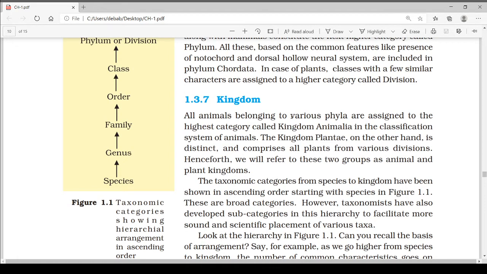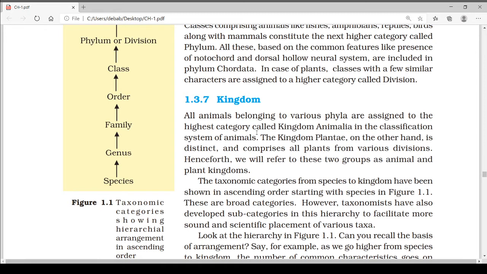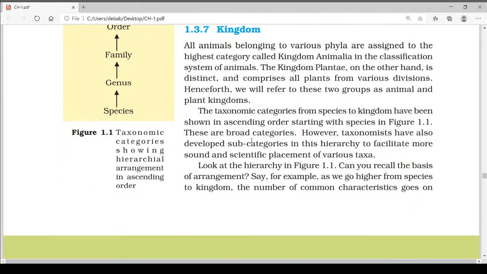All animals belonging to various phyla are assigned to the highest category called kingdom Animalia in the classification system of animals. The kingdom Plantae, on the other hand, is distinct and comprises all the plants. Animalia includes all the animals prevailing in our world, and Plantae includes all the plants. Henceforth, we refer to these two groups as animal and plant kingdoms.